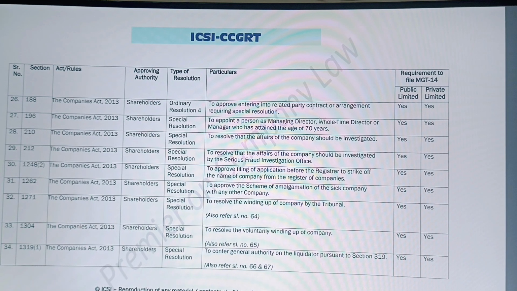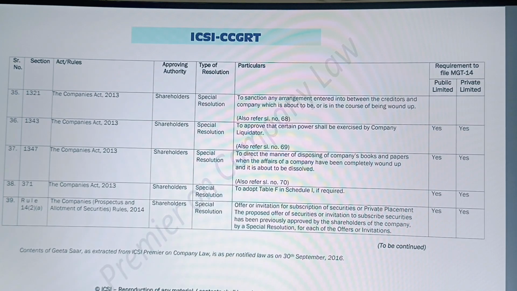For related party, as I have already mentioned earlier in this video, for approving entering into a related party contract or arrangement, if an ordinary resolution is passed, MGT-14 is not required. Now in case a special resolution is passed, yes, MGT-14 is required to be filed. Now appointing a person as MD or whole-time director who has attained the age of 70 years, as I have already told you in the earlier part. In case a special resolution is passed, yes, MGT-14 is required to be filed in both companies, public limited and private company. Now coming to the next one.